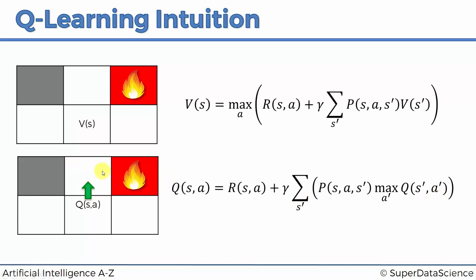But I don't know if I'm going to get there, so I need to also look at that state, and that's why we have this expected value over here. So we have this sum, probability times the maximum, and that's our expected value. So very similar formula, as you can see, but this time we're expressing things through the Q values. And that's why this whole algorithm is called Q-learning, because this is what is looked at.